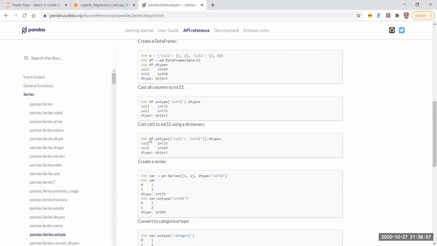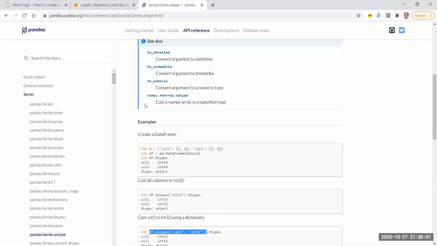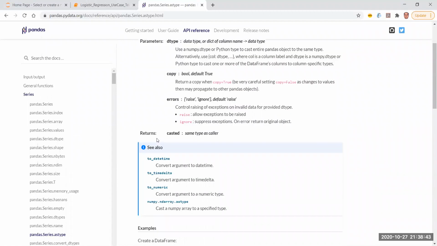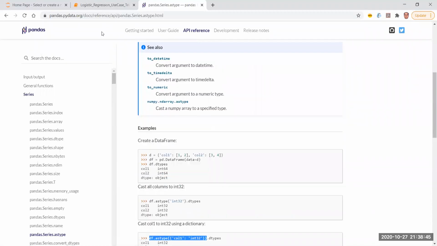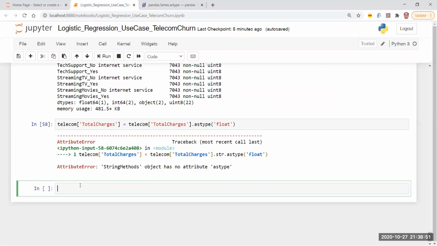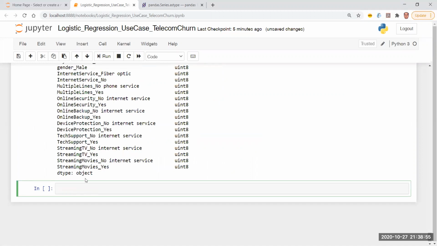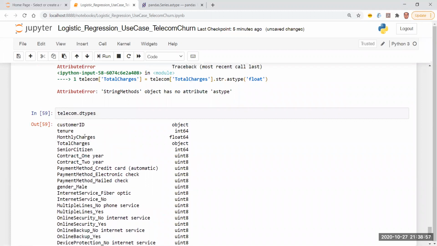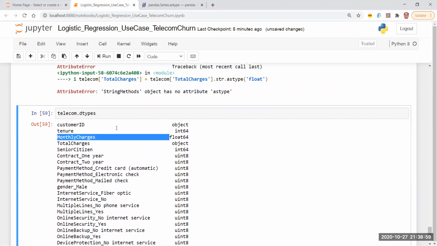Okay. So I have got the point now. I think inplace parameter is there or what? No, inplace is not there. Fine. So what I'm going to do, telecom dot dtypes is this. Okay, these are the data types. I have to convert monthly charge.